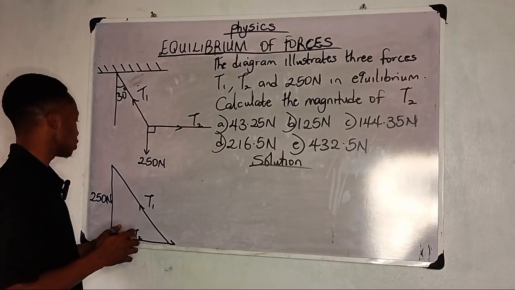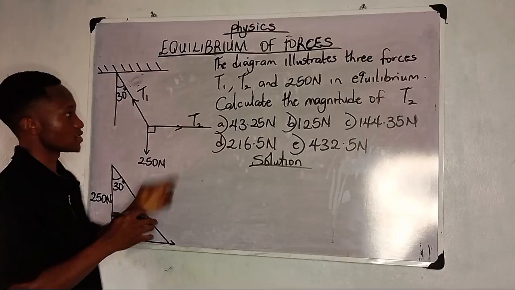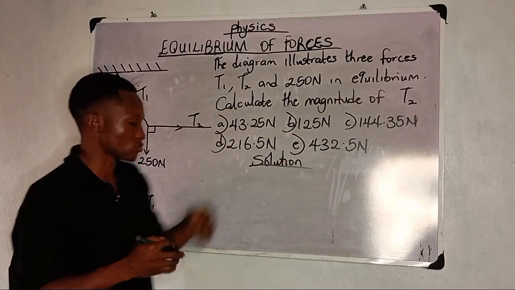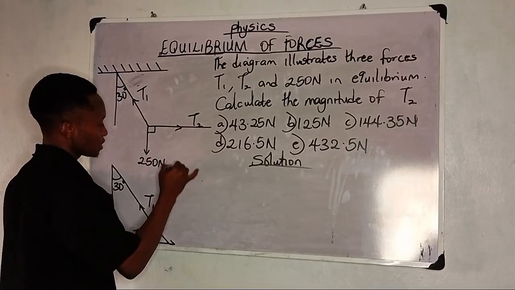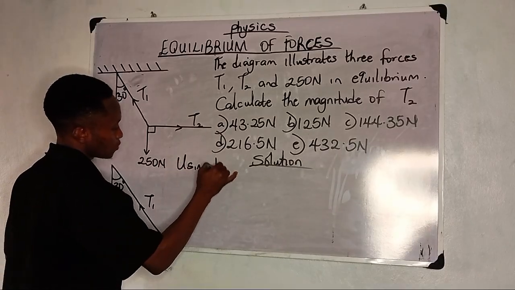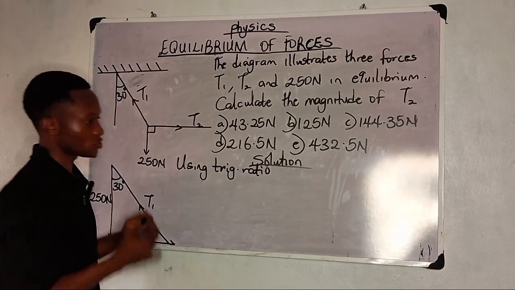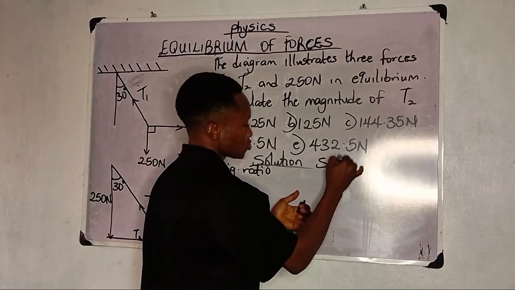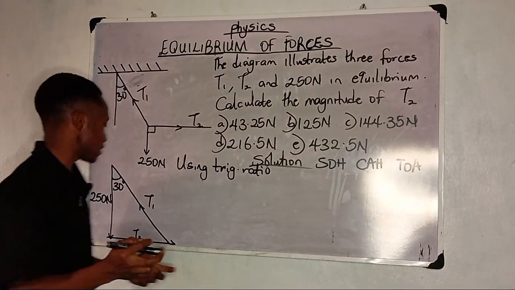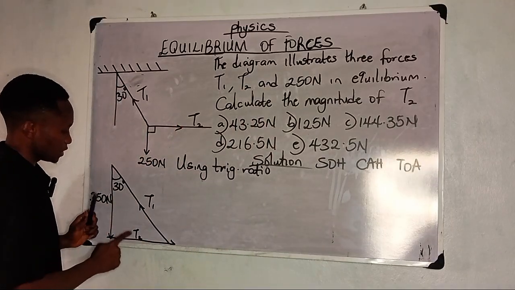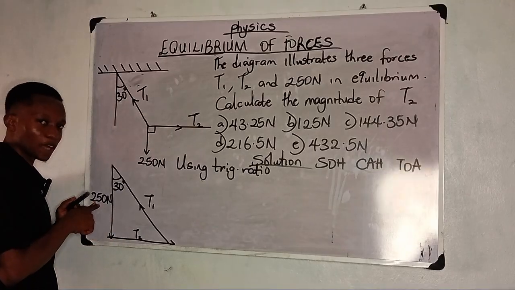Now let's go back to the question. I have 30 degrees. They say we should calculate the magnitude of T2. Now where is T2? This is T2. So, using trigonometric ratios, which you know as SOHCAHTOA, let's see how it goes. If it's T2 you are looking for, you must make use of T2 and a value that has been given.